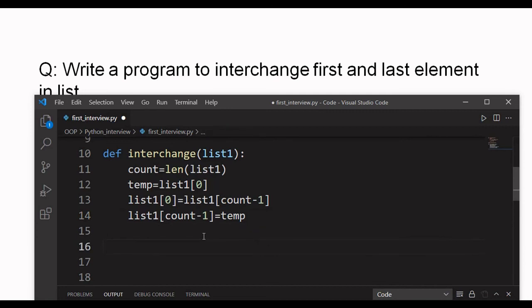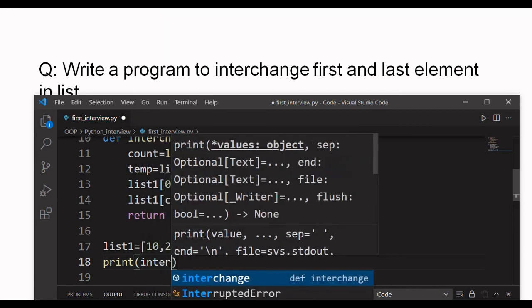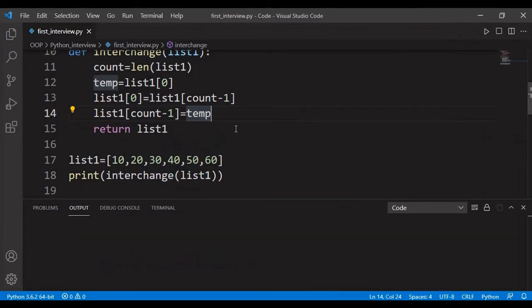And finally, we are going to return the list. So here I am going to return list1 and I just need to call the function. Before that, we require the input. So the input is 10, 20, 30, 40, 50 and 60. And then finally, we are going to call the function interchange and pass the parameter list1. Just save the code and compile it. We'll see that the indices get replaced.